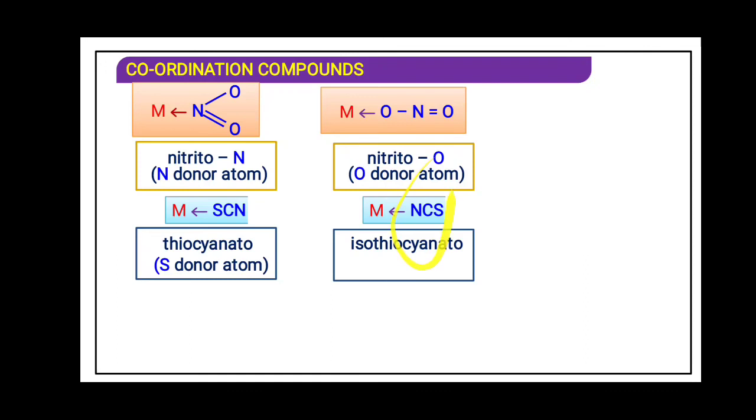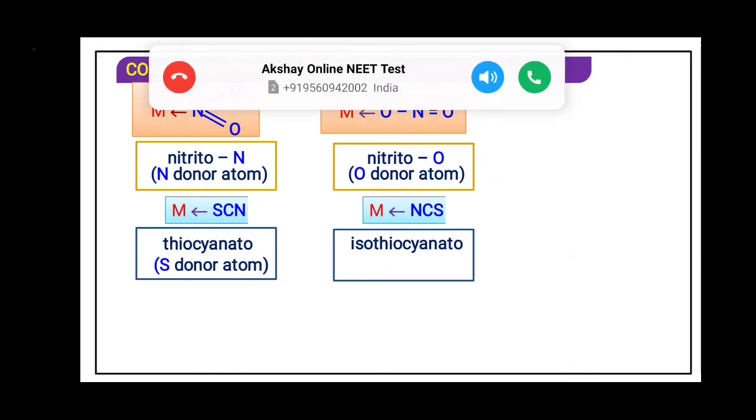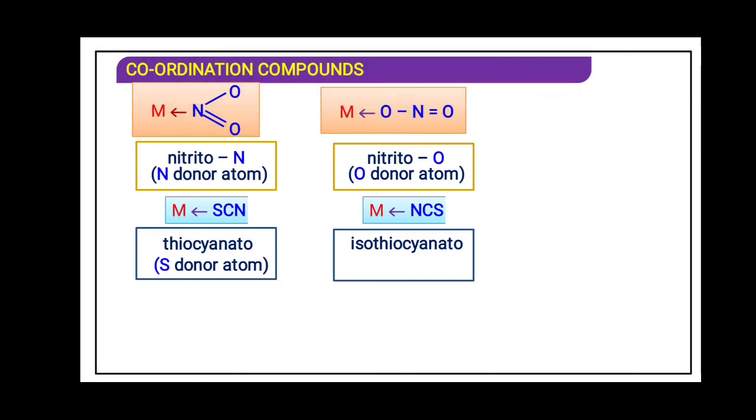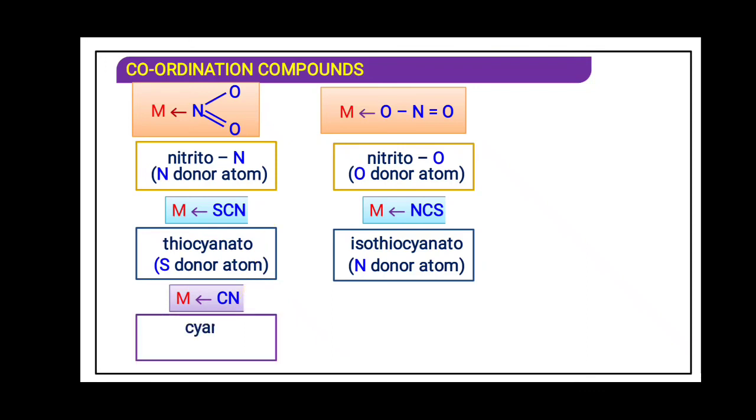Wherever there is bonding through NC in cyanide, the name takes iso, so this is isothiocyanato. Cyanide and isocyanide.